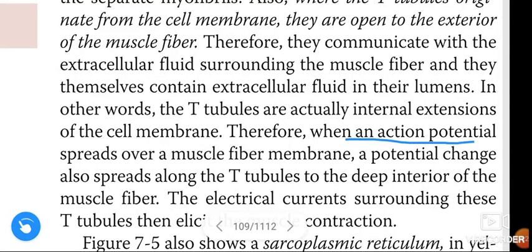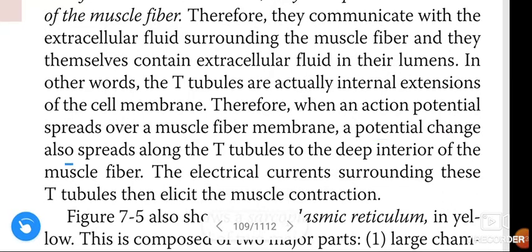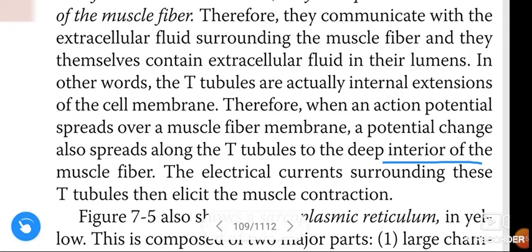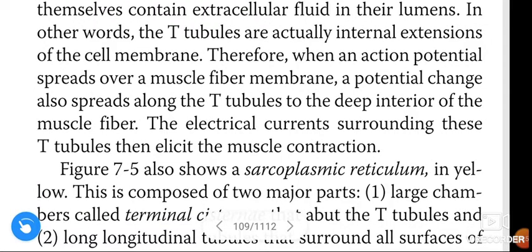Therefore, when an action potential spreads over a muscle fiber membrane, a potential change also spreads along the T tubule to the deep interior of the muscle fiber. The electrical current surrounding these T tubules then elicits the muscle contraction.